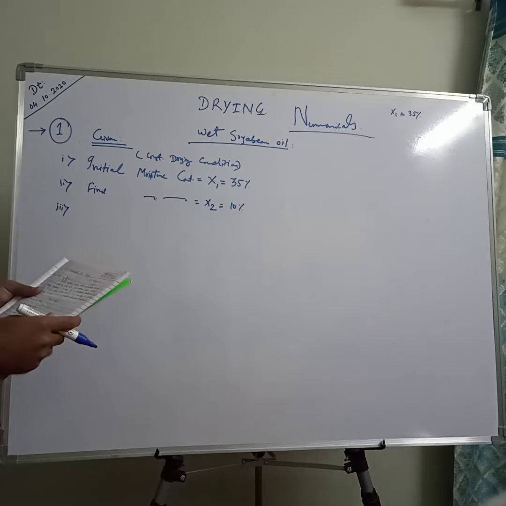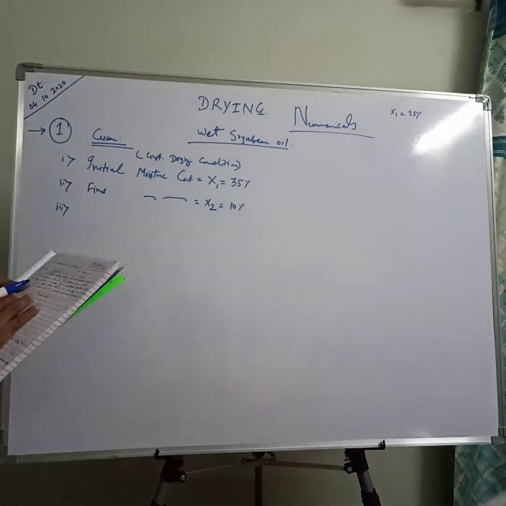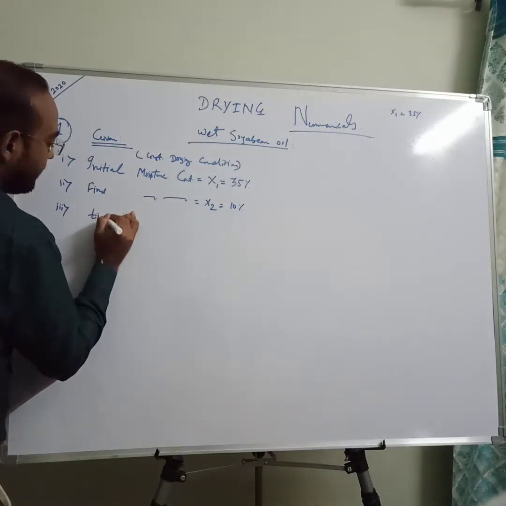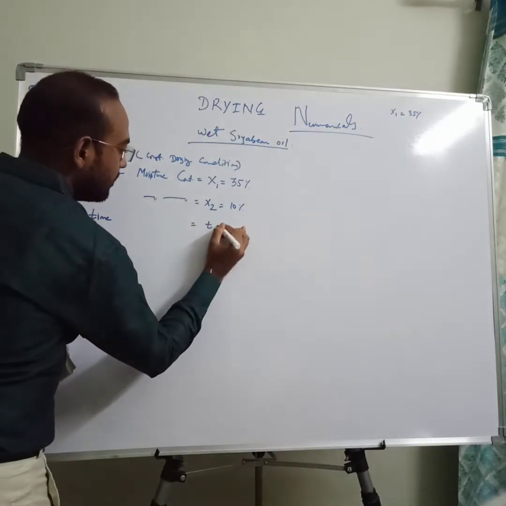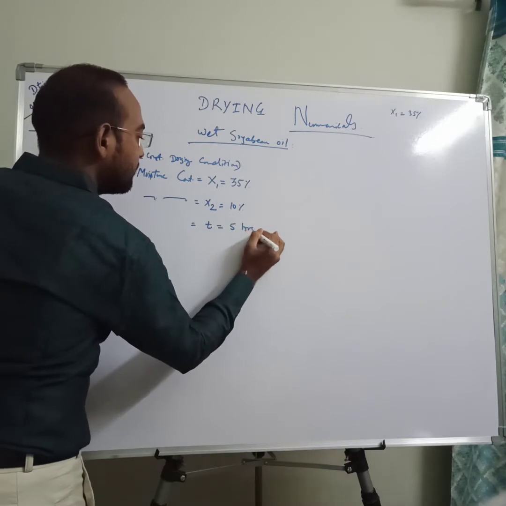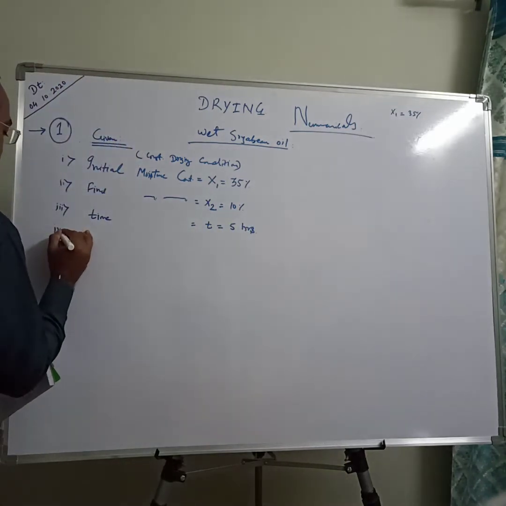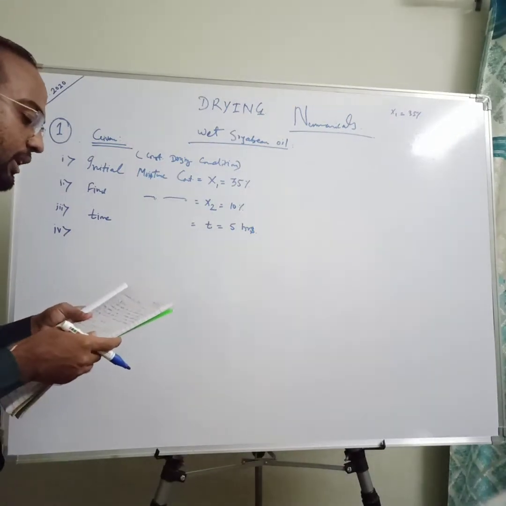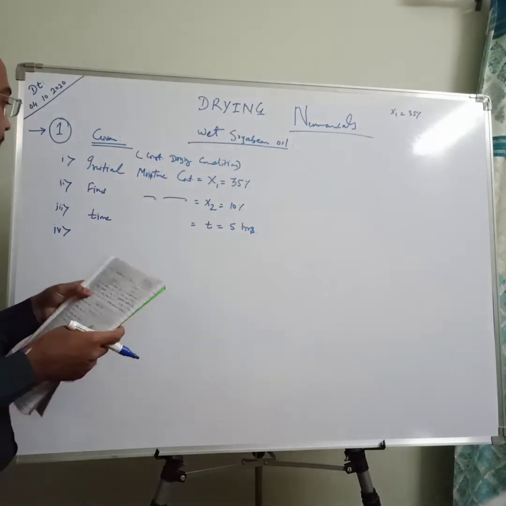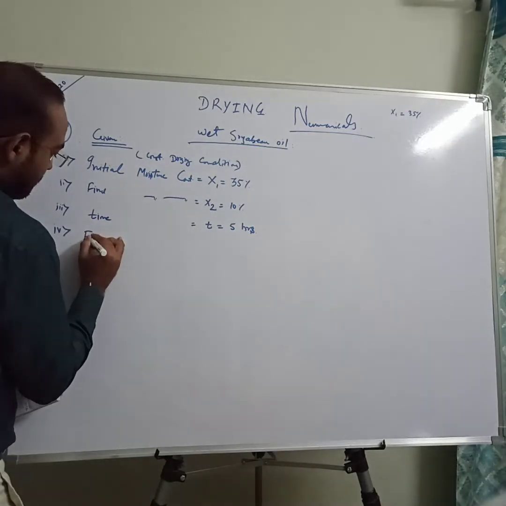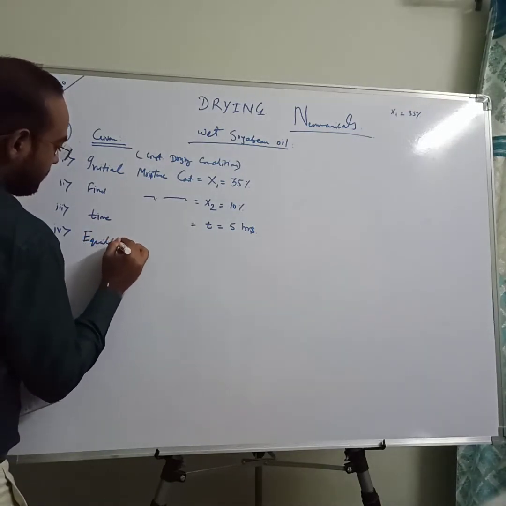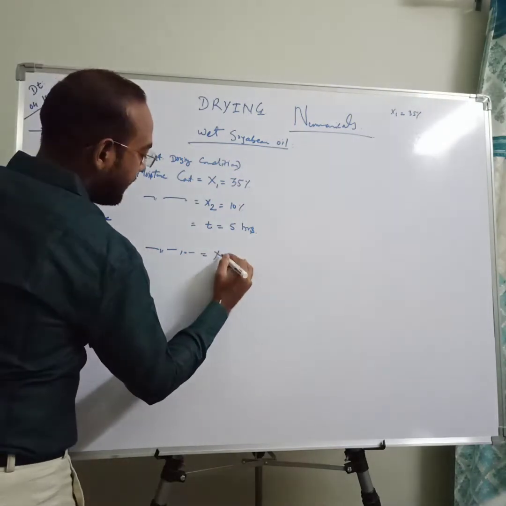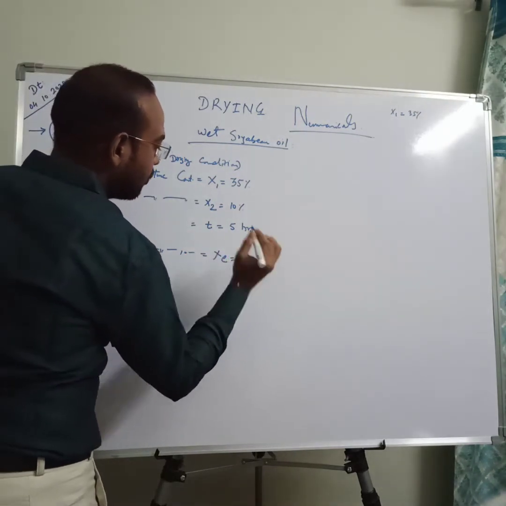The type of drying is also given, constant drying conditions, and the drying is carried out in 5 hours. Time is also provided here. Interesting numerical. Now, next thing is, the equilibrium moisture content is Xe, that is 4%.